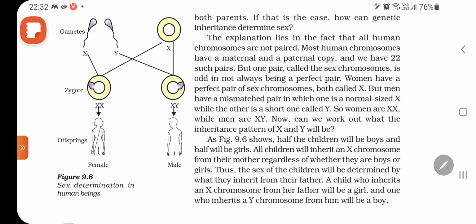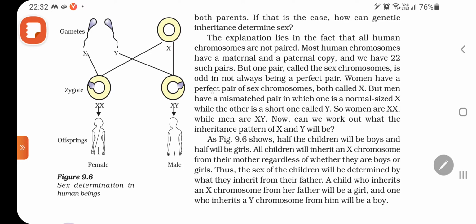The explanation lies in the fact that all human chromosomes are not paired. Most human chromosomes have a maternal and paternal copy, and we have 22 such pairs.